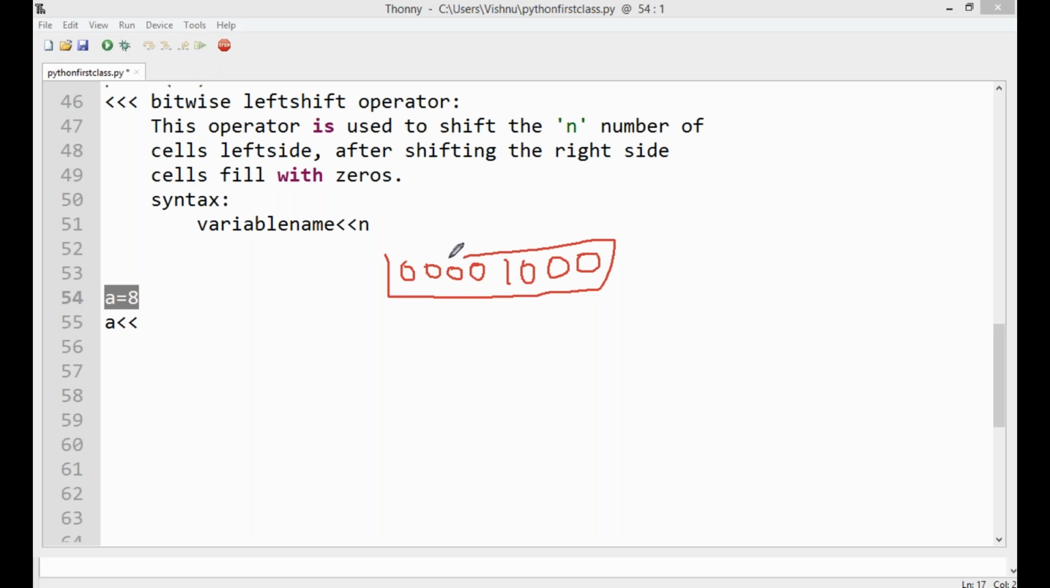Now it is stored in different places. Each is called a bit. 8 bits equal to 1 byte.